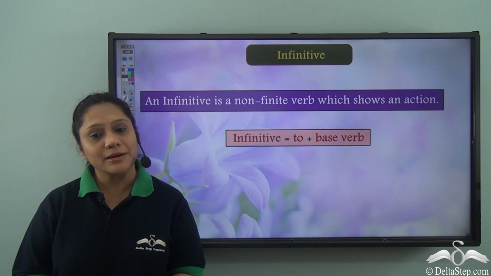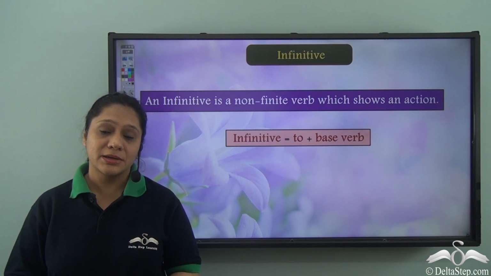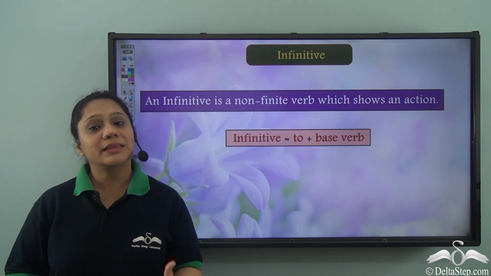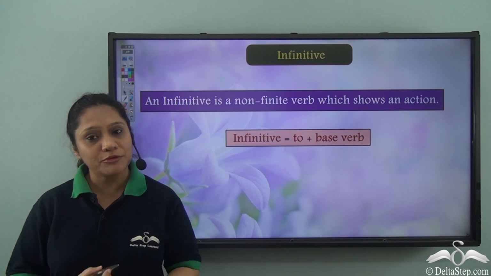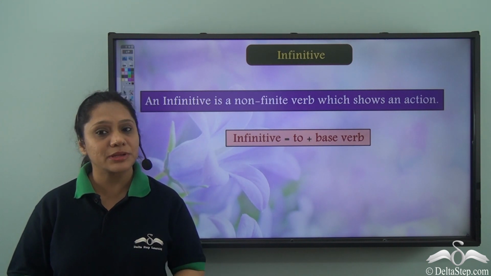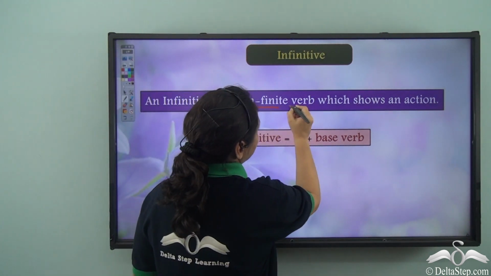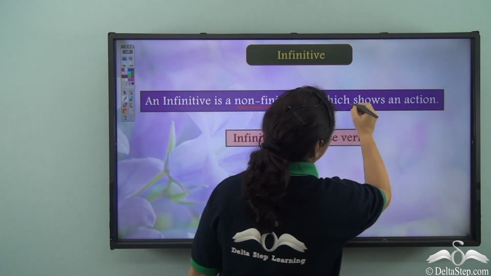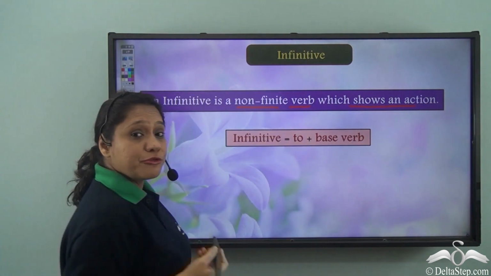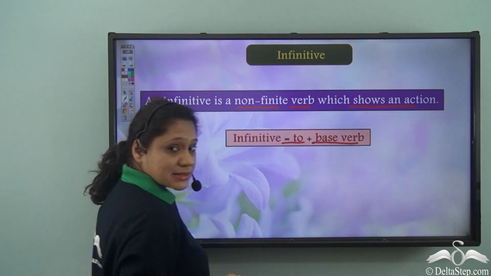We have already learned that verbs can be finite or non-finite. We have also learned that infinitives are non-finite verbs. So let us quickly revise what infinitives are. An infinitive is a non-finite verb which shows an action. We form infinitives by adding "to" to the base verb.